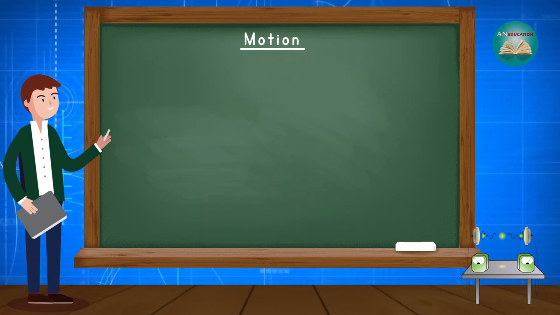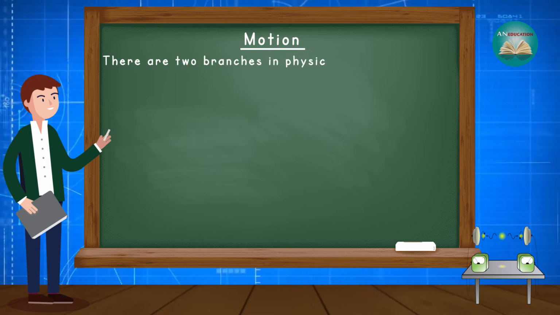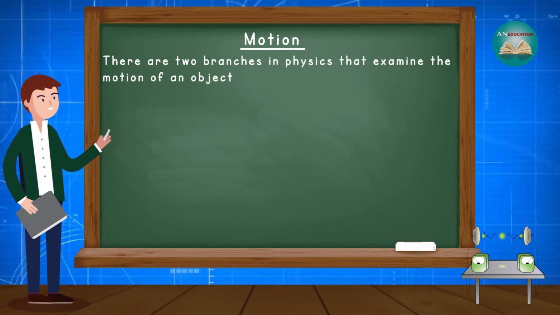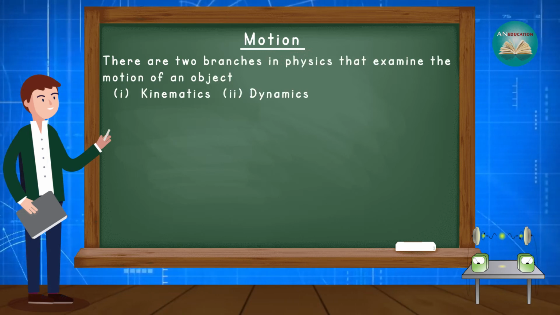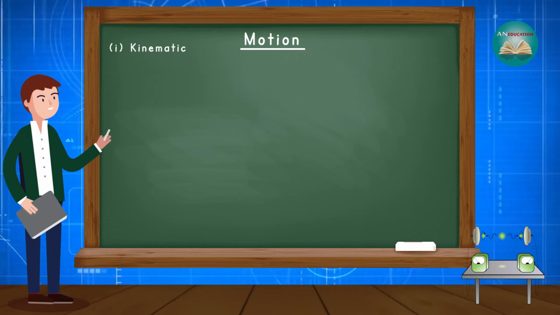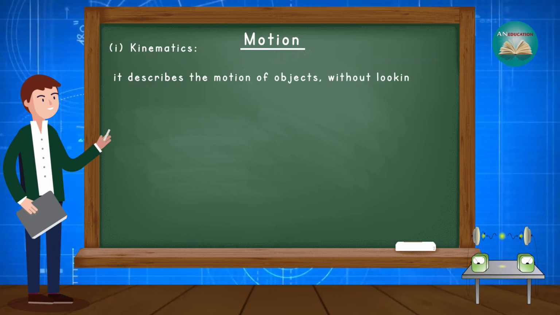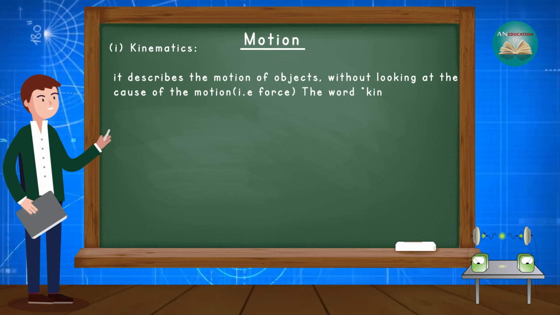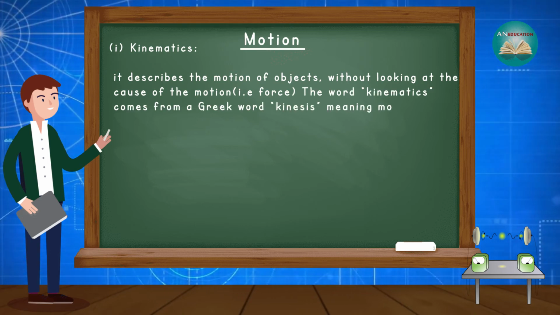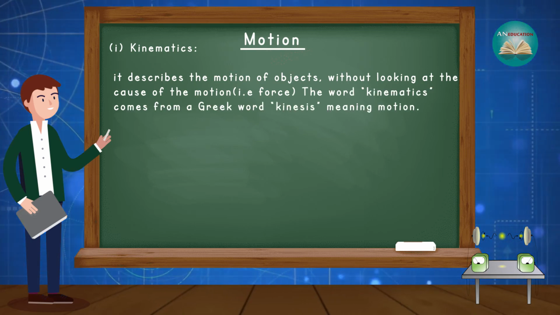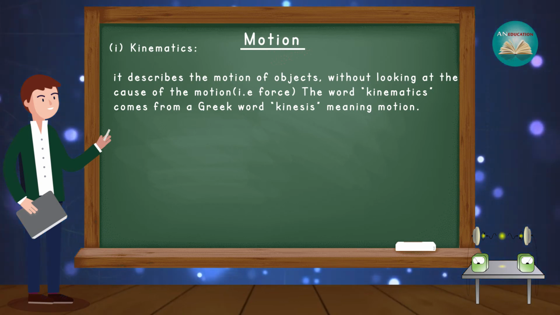After that, moving ahead, there are two branches in physics that examine the motion of an object. First, kinematics; second, dynamics. Let's talk about kinematics. Kinematics describes the motion of an object without looking at the cause of the motion, that is force. The word kinematics comes from a Greek word kinesis, meaning motion.